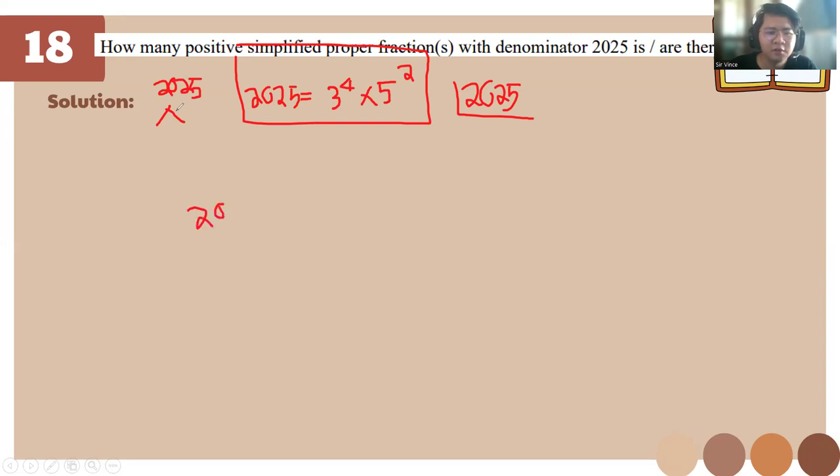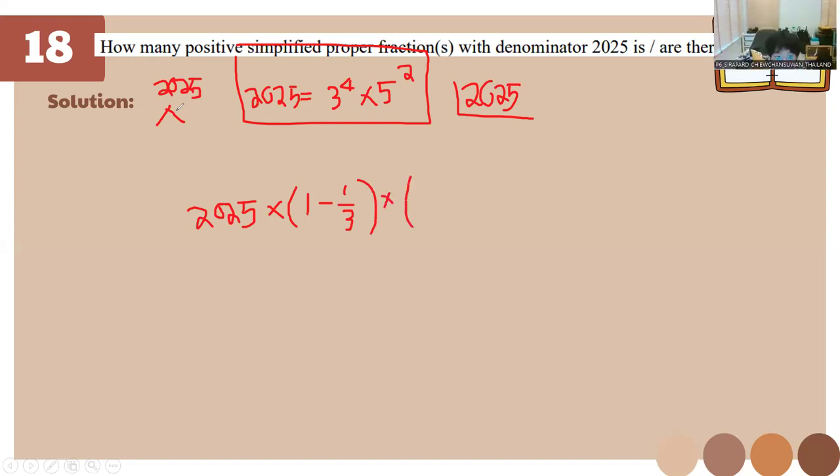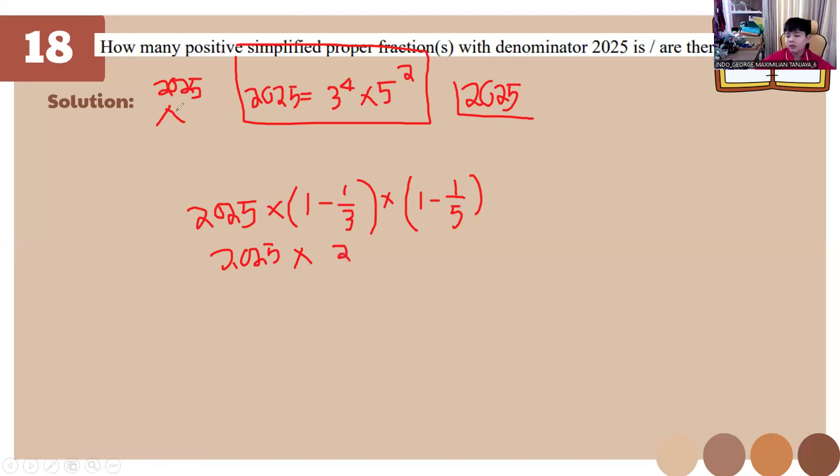This one is the formula, I hope you know this by now. So we just find the quotient: 1 minus 1/3, 1 minus 1/5. So it's 2025 times 2/3 times 4/5.